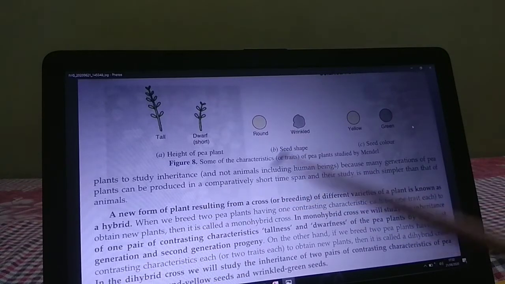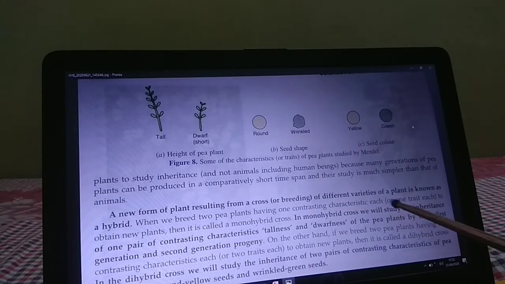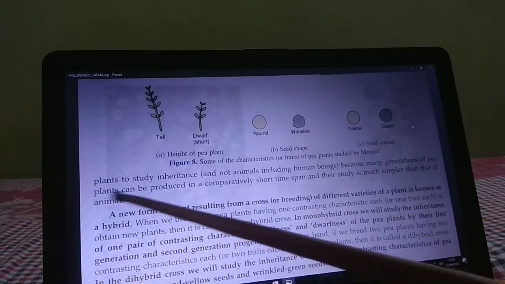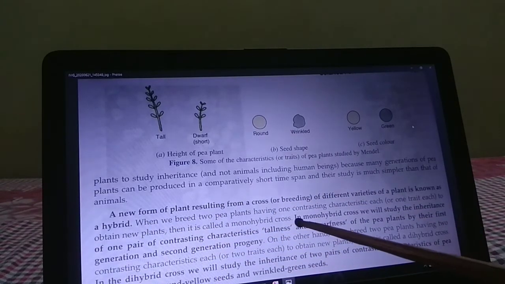A new form of plant resulting from cross breeding of different varieties of plant is known as a hybrid. Mendel crossed different varieties of plants. When we breed two pea plants having one contrasting character each to obtain a new plant, it is called a monohybrid cross.